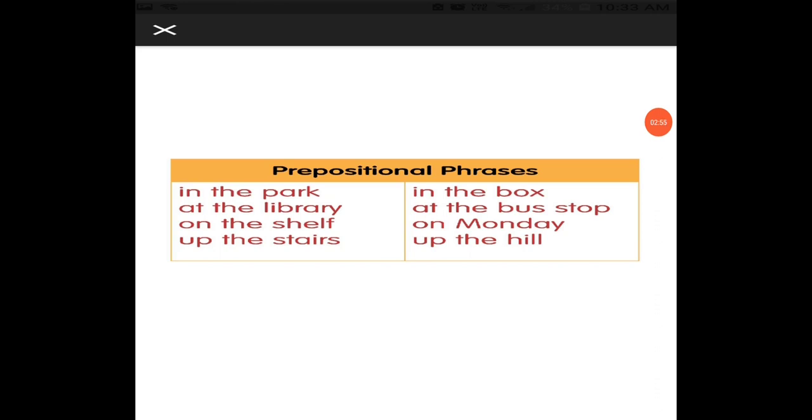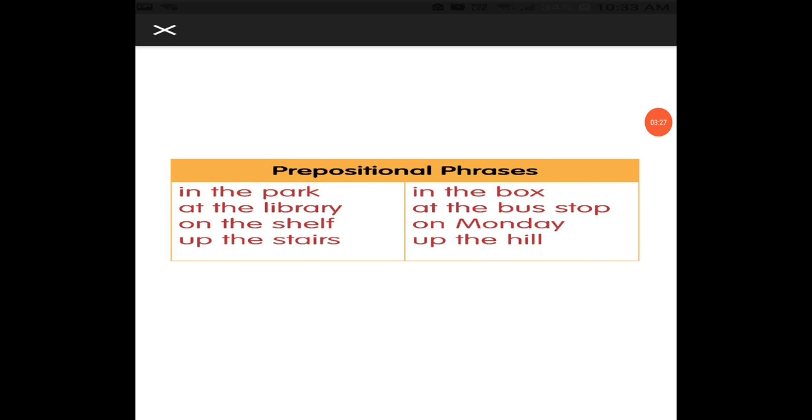In the box. Where are you? At the bus stop, like that. And here, on Monday shows time. Kis din? So on Monday. So these are the prepositional phrases. Here are 4 prepositions: in, at, on and up. And by using these prepositions, we make some phrases.